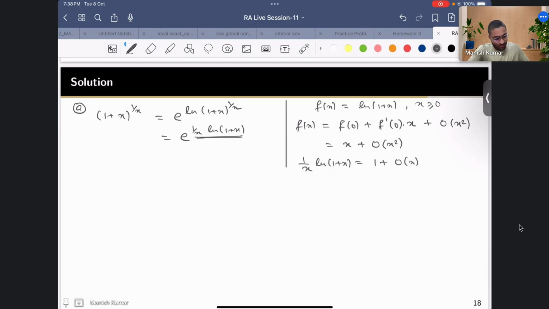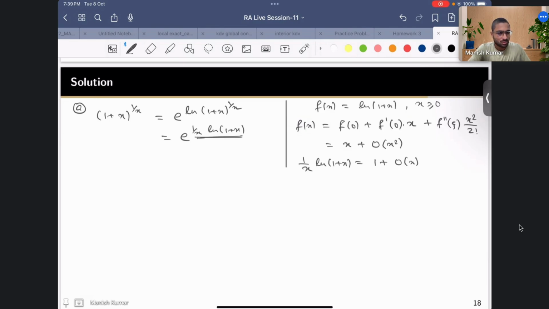So you don't have to worry about this higher order term as well. This is just, maybe if you want, I can write it in a simple way. So f double prime at some point zeta, where zeta is lying between 0 and x, and then you will have this x square by factorial 2. This f double prime xi by 2 factorial is some constant that we know.